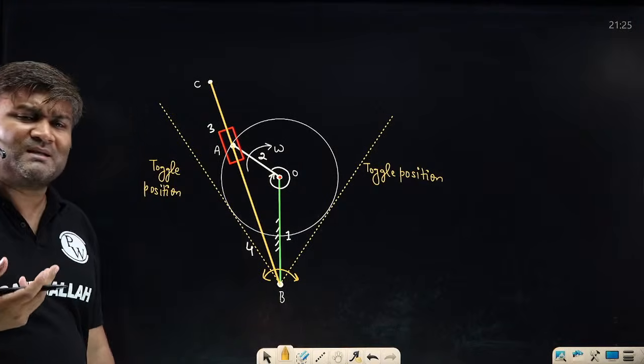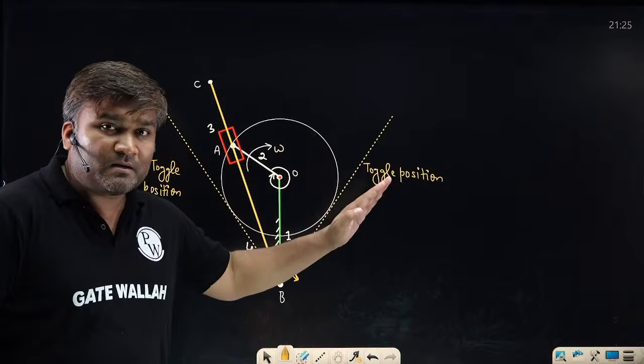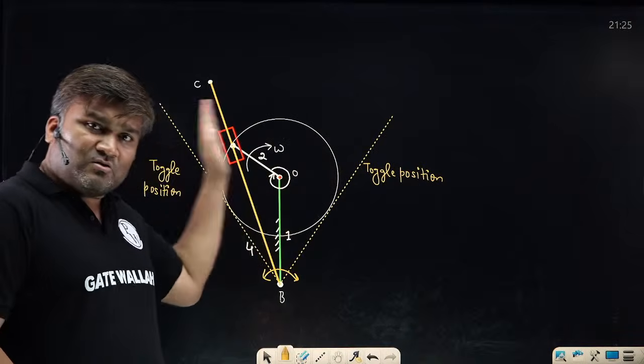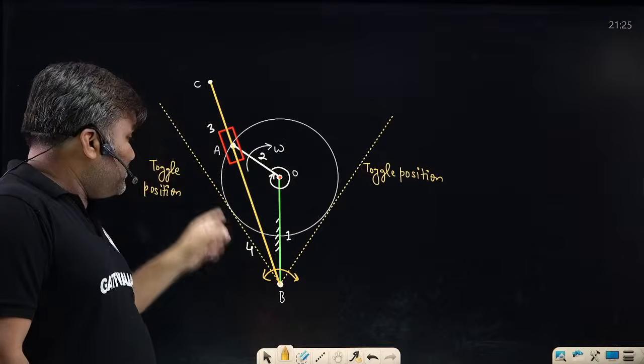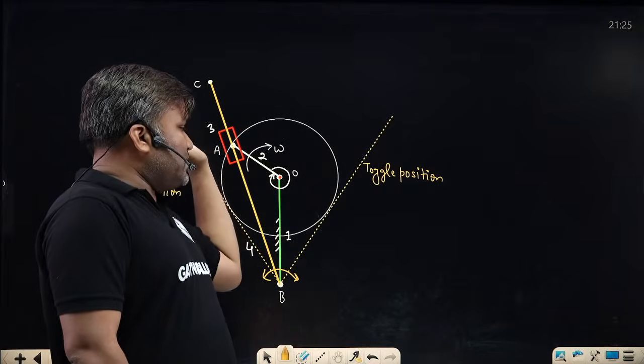At the toggle position, obviously, the velocity of the rocker is going to be 0. It has stopped here. It will again come back. It will stop here. Again it will come back like this. So this kind of motion it is going to have. And if I talk about the motion of this rocker link, its velocity is 0 here.